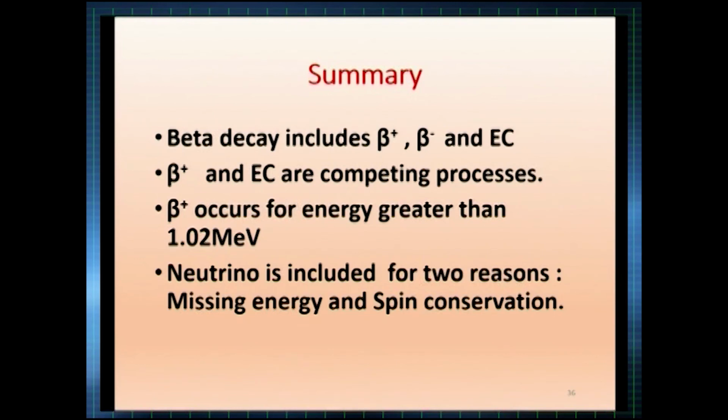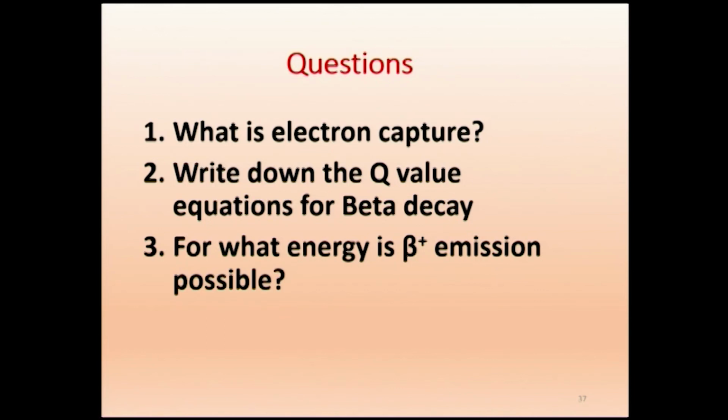Beta plus and electron capture are competing processes, and beta plus occurs for energy greater than 1.02 MeV. Neutrino is included for two reasons: missing energy and spin conservation. We will pose a few questions. What is electron capture? Write down the Q value equations for beta decay. For what energy is beta plus emission possible? Thank you.